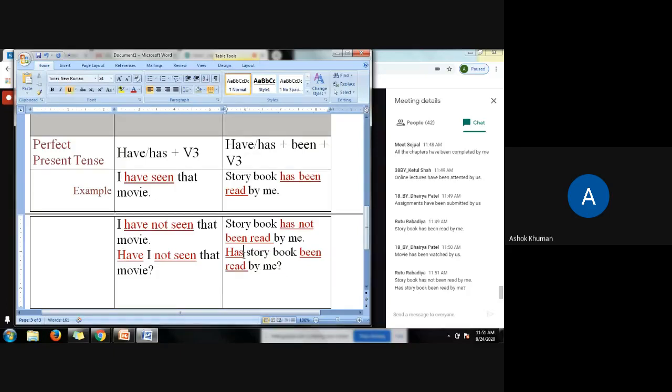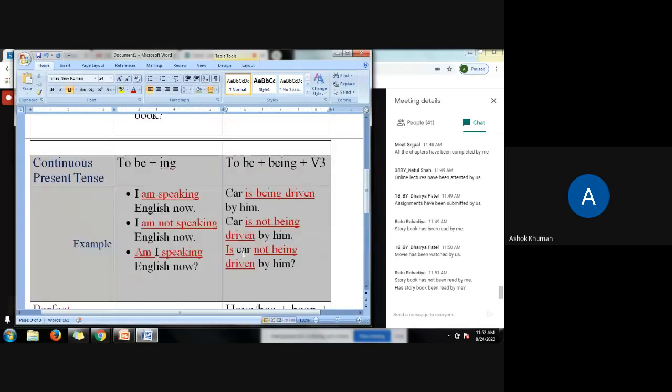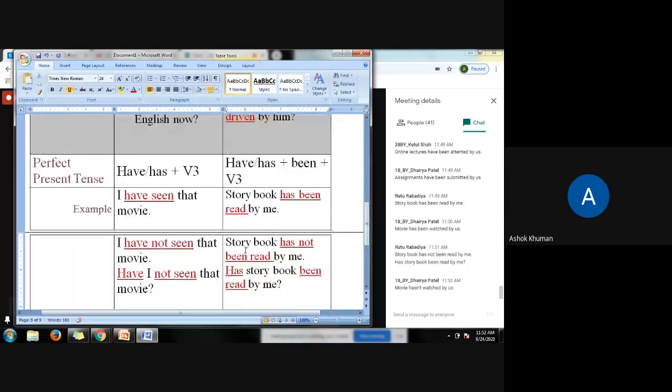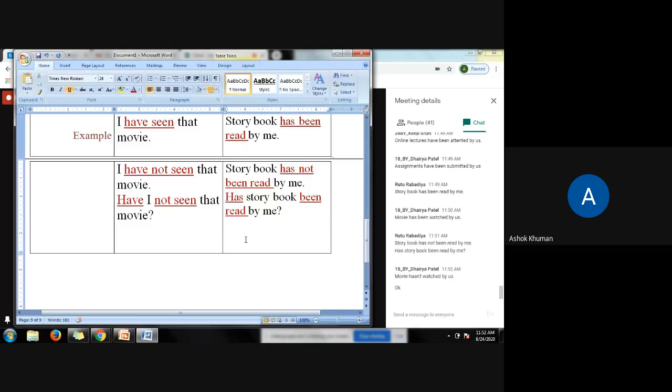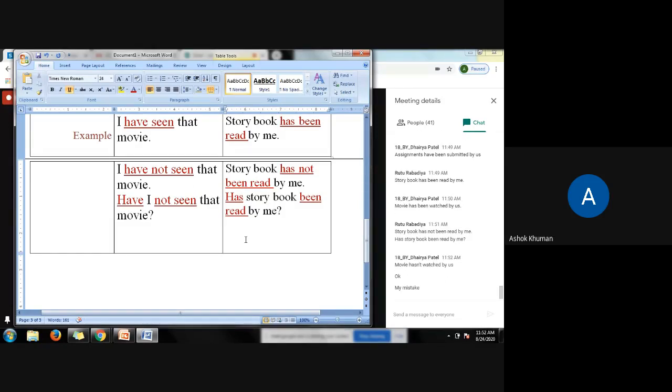So only the first auxiliary we will have to bring at the beginning of the sentence. So friends, this is how we saw three different forms: the movie hasn't been watched by us. Dharya Patel, you forgot been. The movie has not been watched. Yes, fine, no problem. Has not means the movie hasn't been watched. No, no, fine, it happens.